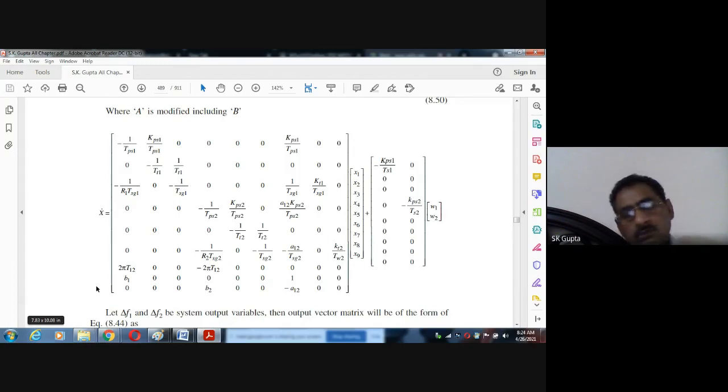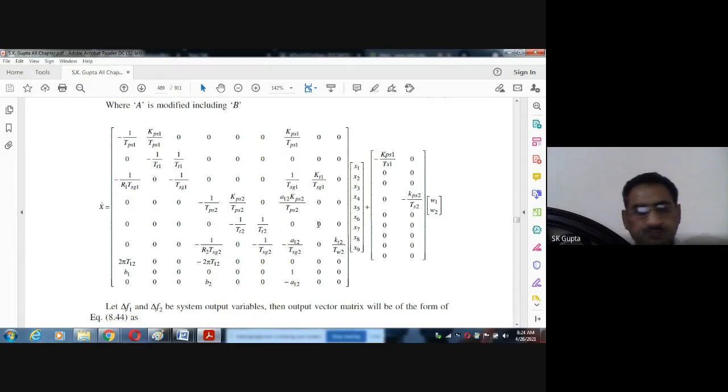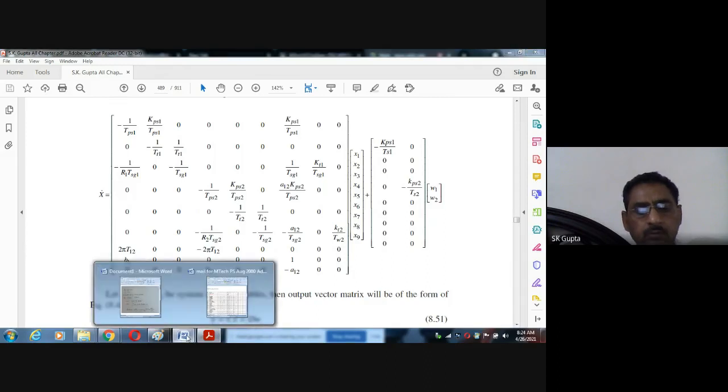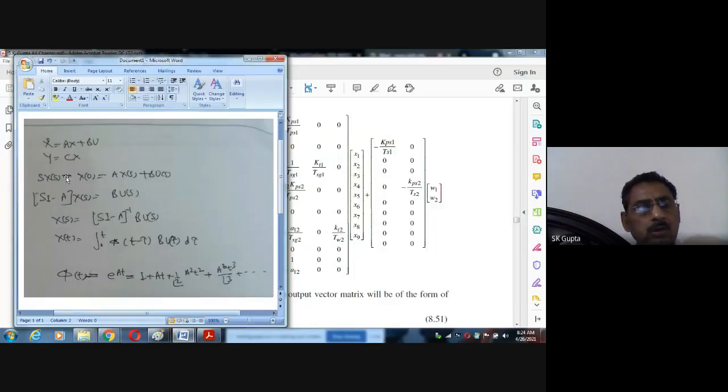x4 is again the frequency of area 2. Similarly, x7 is the tie line power, and so on. So these are all the system variables, and this is the system matrix. This is the control matrix. X dot is equal to Ax plus Bu. Such a type of system will be developed. And if you want to solve this system, x dot is equal to Ax plus Bu,